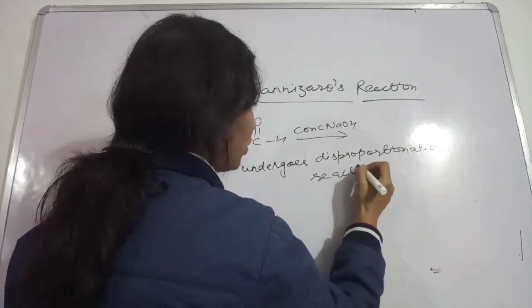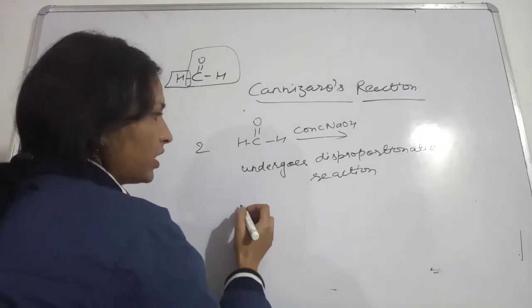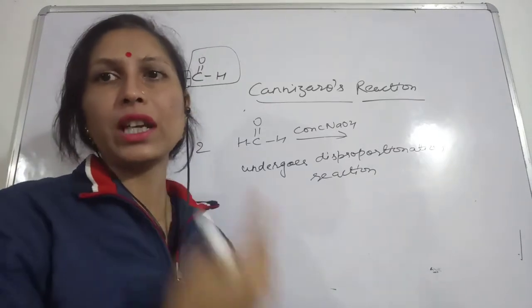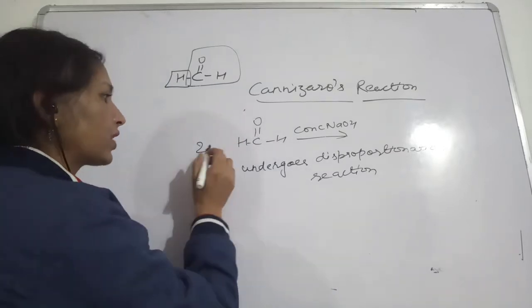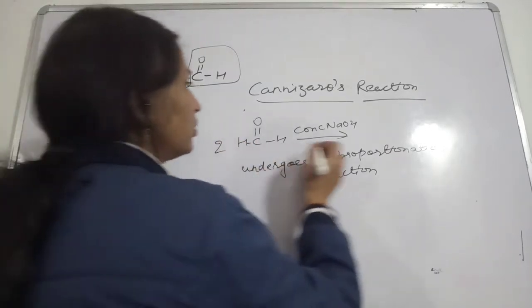Disproportionation reaction means the molecule is undergoing reduction as well as oxidation at the same time. Okay, so in this reaction we have taken two molecules of formaldehyde.